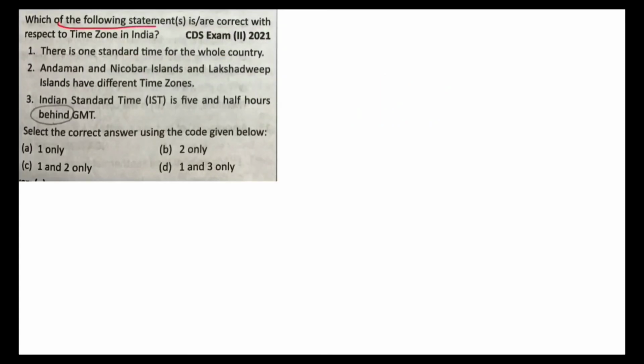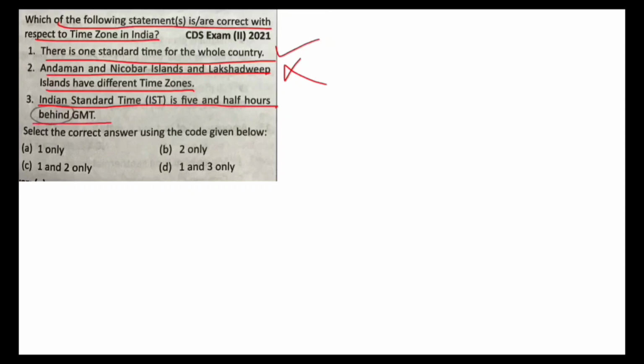Next, which of the following statement are correct with respect to time zones in India? There is one standard time zone for the whole country. Correct. Andaman and Nicobar Island and Lakshadweep Island have different time zones. No, this is incorrect. Indian Standard Time is 5.5 hours behind GMT. No, it's not behind. It is ahead of GMT. So, A only, 2 only, 1 and 2 only, 1 and 3 only. 1 only, A is correct.